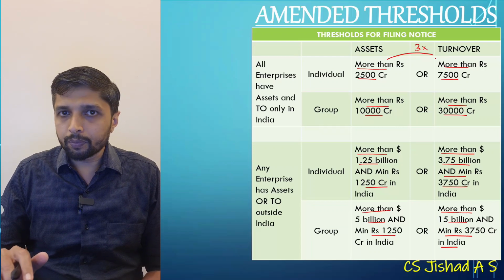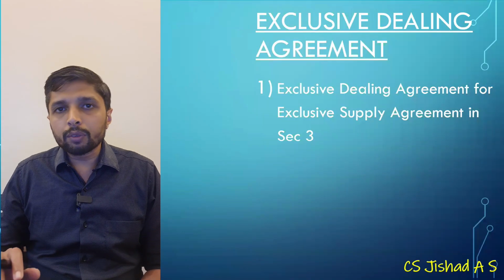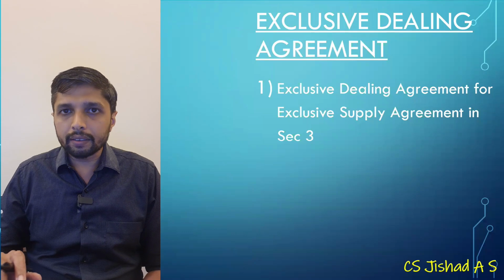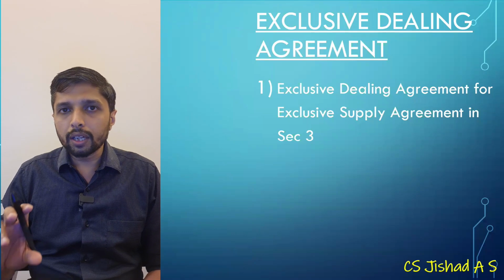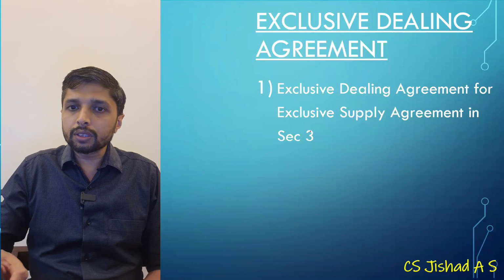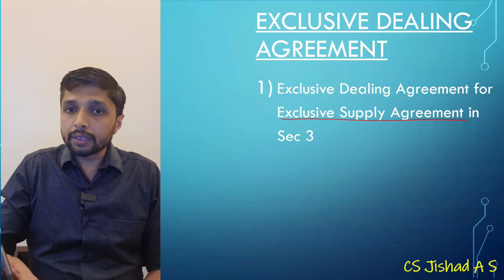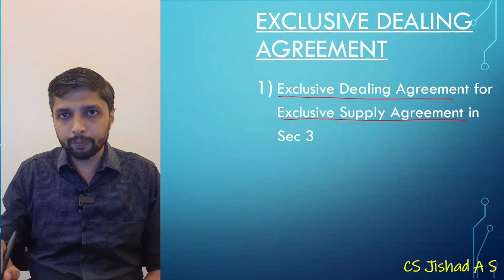Then the second amendment related to the Competition Act is the change in the term exclusive supply agreement. In vertical agreement, the exclusive supply agreement term was there. It is now changed to exclusive dealing agreement.